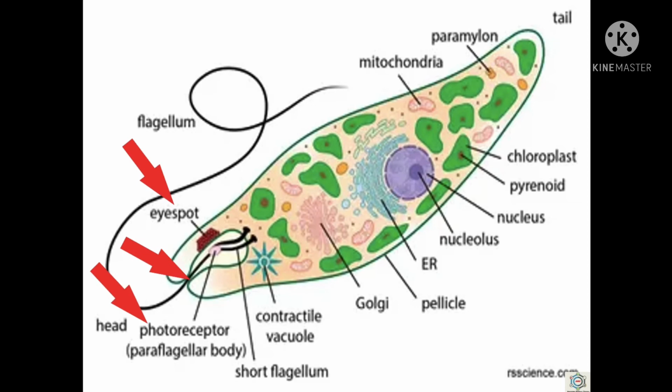The eye spot is a curved plate with orange-red granules. They contain the red pigment astaxanthin, found elsewhere only in Crustacea. Both paraflagellar body and eye spot act as photoreceptors and direct the organism towards the optimum light.